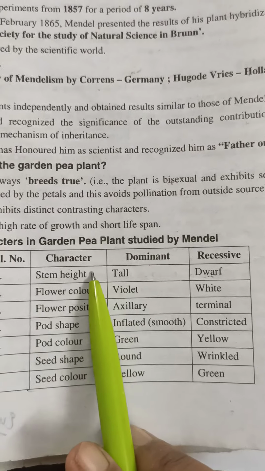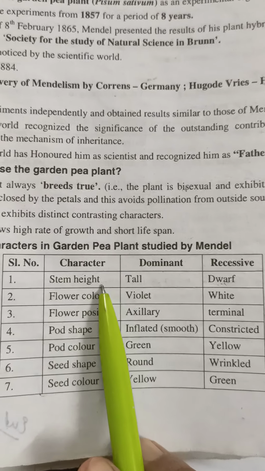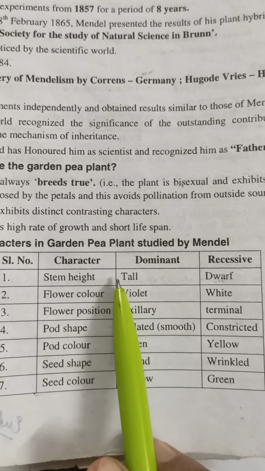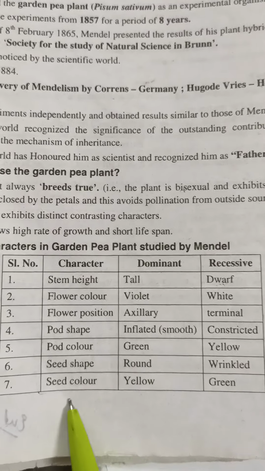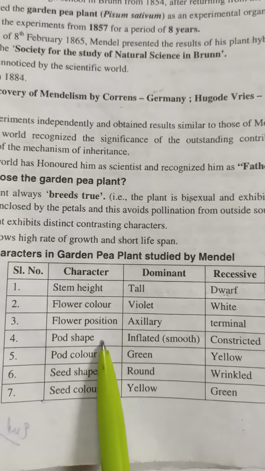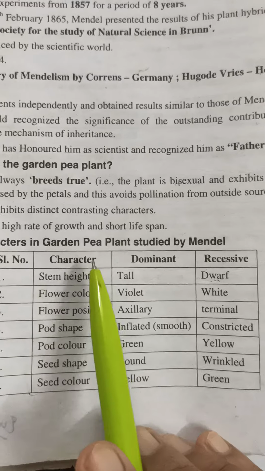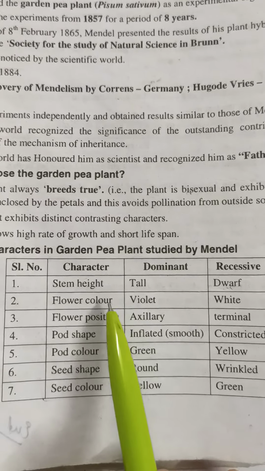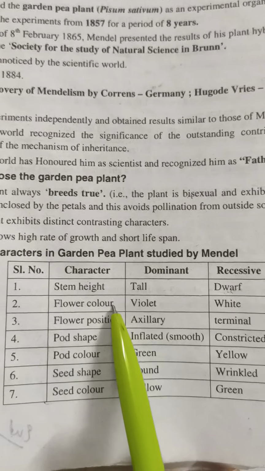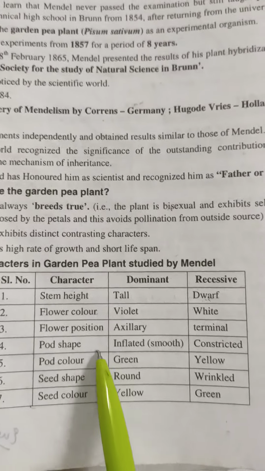We will explain in this video with stem height as an example. So after that it is your work to do the crossing by taking the rest of the characters. So it is not that you have to do with all 7. Now I'll explain this tallness and dwarfness. So for tomorrow you have to do any 2 or 3 examples and you have to show me.